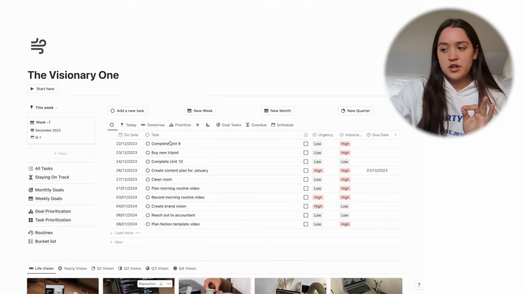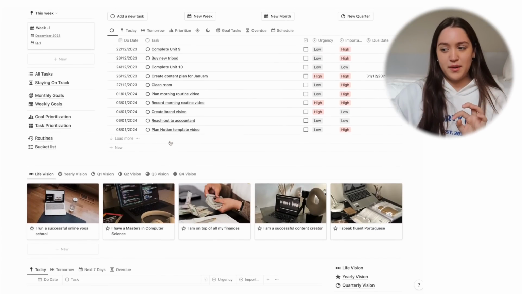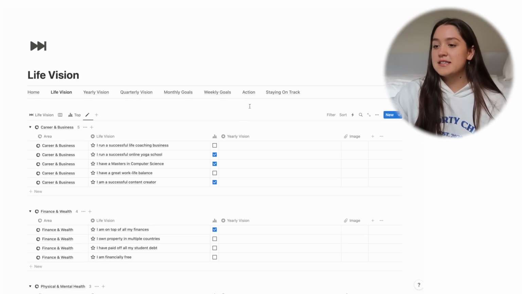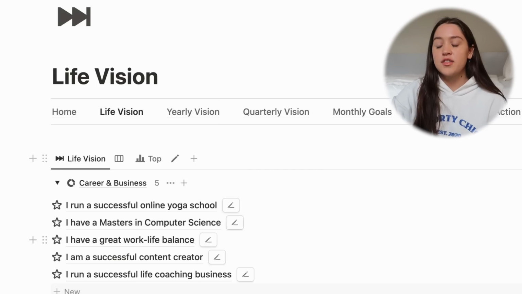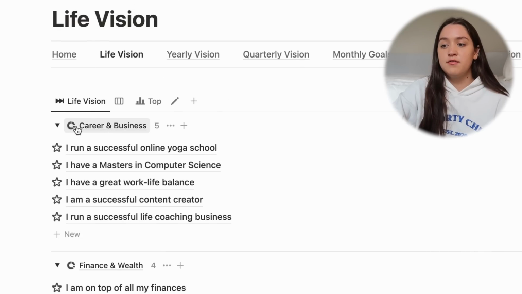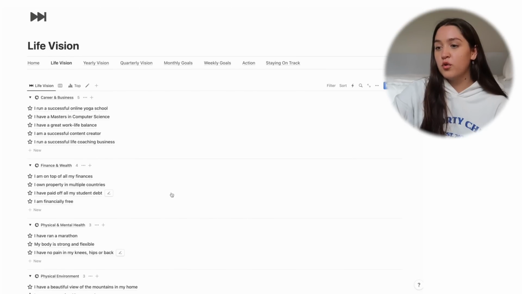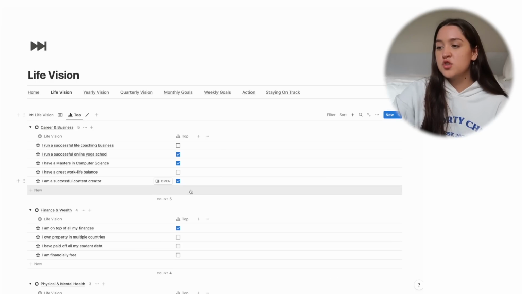So I'm going to stay on the visionary one page just because it's the first one, but keep in mind these databases are on all the pages. The first database that we have is the life vision. This is the main big vision you have for the next 5 to 10 to 20 years. And these are the things that you want to achieve in every single area of your life. So we have the life vision for career and business, finance and wealth. These are not my goals and visions, by the way. I'm still working on setting that, and I'm filming videos of that whole process. So this is something you would be aiming for long term. You can see it broken down by different areas of your life like this, and you can also prioritize.